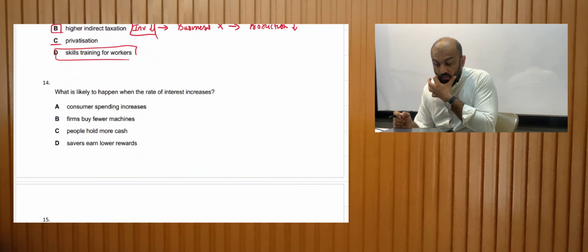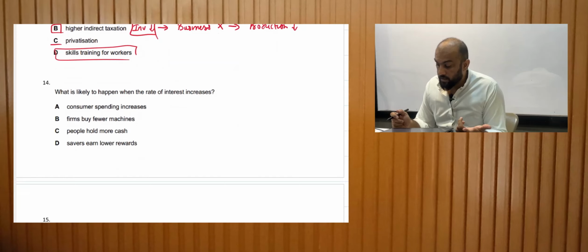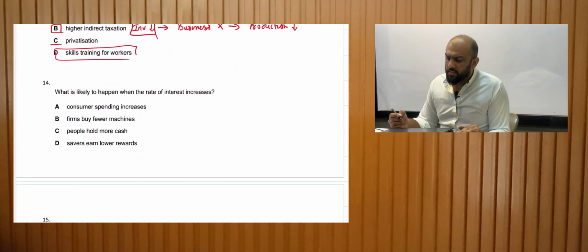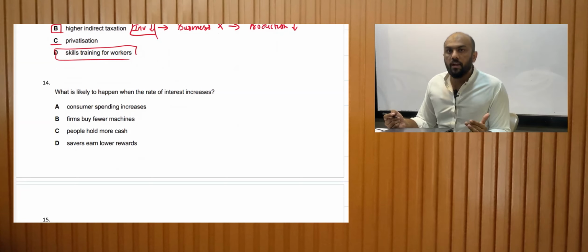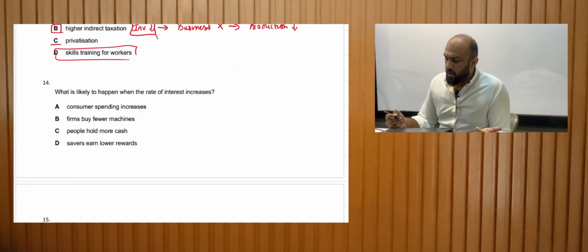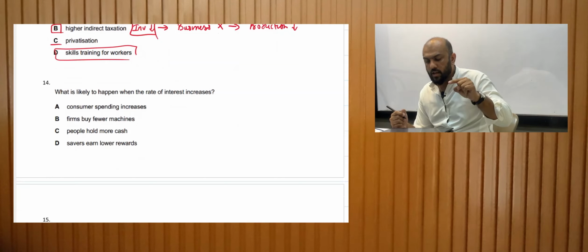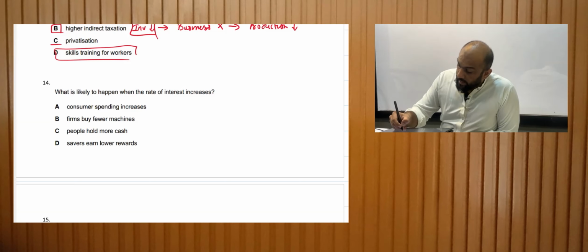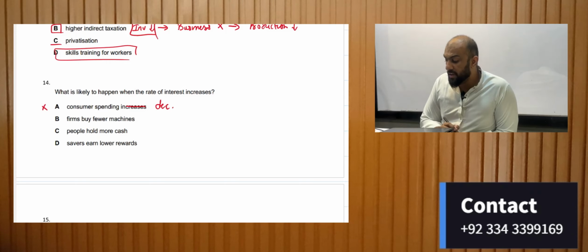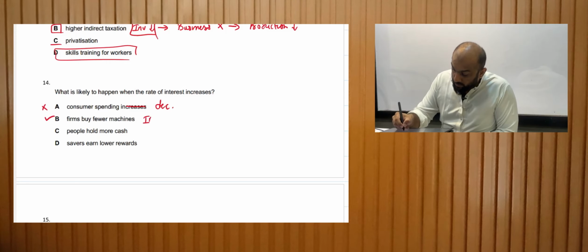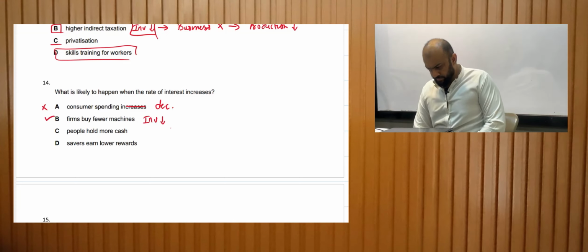What is likely to happen when the rate of interest increases? Now we discussed this earlier. When the rate of interest is increasing, we will invest less, right? Will the spending increase? The answer is no. Why? Because when the interest rates are high, people are going to save. So consumer spending is going to decrease. Firms buy fewer machines. Yes, they are going to invest less. This is the right answer.